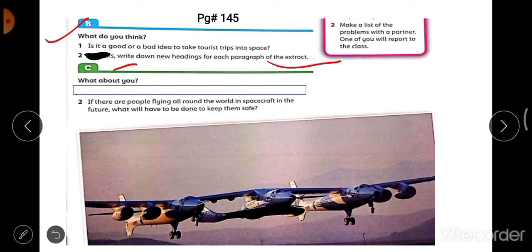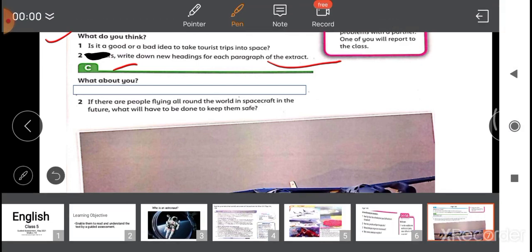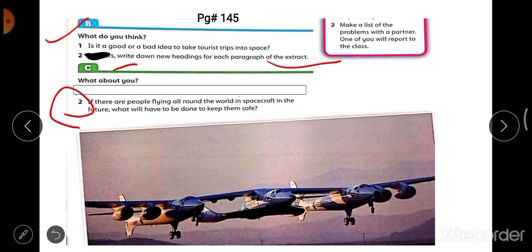Okay, come to part C. If you have the book, you can see there are 2 questions for part C, but here you will do only one question, that is question number 2. So that's why you have to write the question again for part C. You will not write question number 1 of part C, right? You will just write question number 2, and then you will give the answer. So you will mention part C, then write the question.